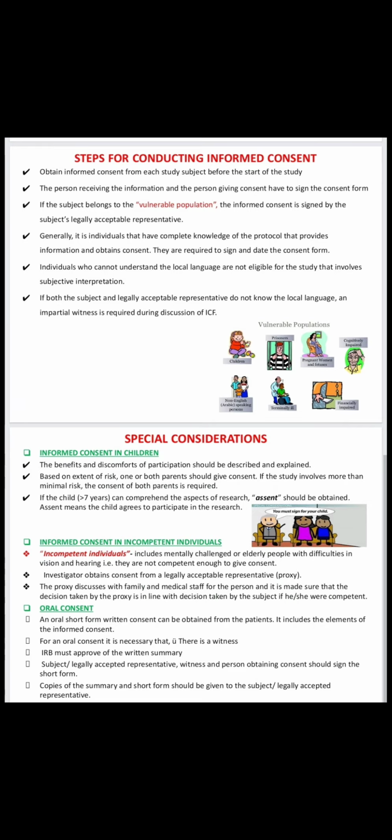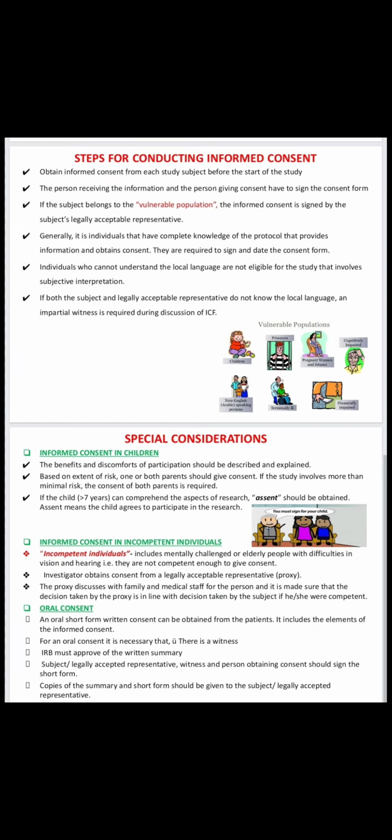The subject belonging to the vulnerable population. Here what is meant by vulnerable population? Vulnerable population means children or prisoners or terminally ill or mentally retarded or financially impaired or non-locals who don't know English. In these cases, the subject's legally acceptable representative will sign on the documents.